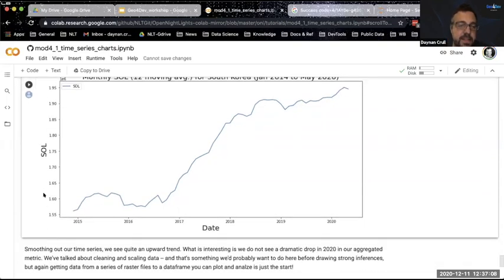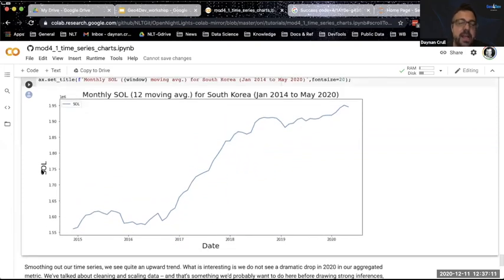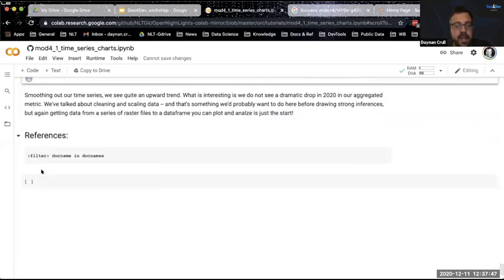And I'm going to get to this in the next exercise, but it's one of the reasons why I'm not a huge fan of sum of lights, because when you're looking at an area the size of South Korea, you're aggregating all the data for that whole area. It's a fairly large area. Any small fluctuations are going to be geometrically added here. So there is the potential that fluctuations in the data could make a lot of difference. Now, South Korea is a very obviously high radiance area, so the noise won't matter as much, but it is something that you want to pay attention to. I would rather look at, for time series, things like average radiance or other ways to normalize the data. But that's just an FYI.